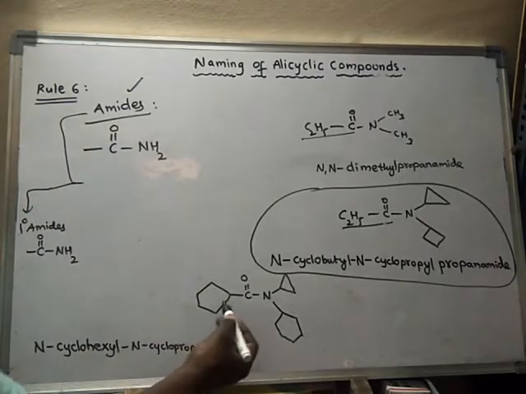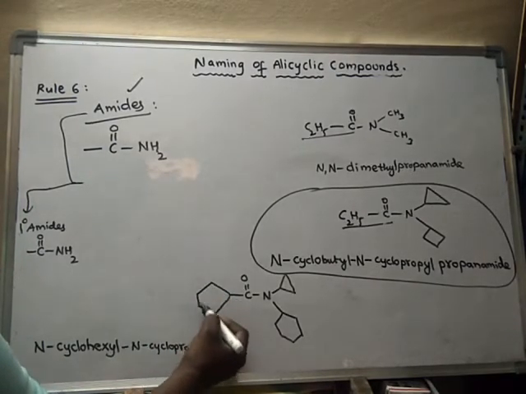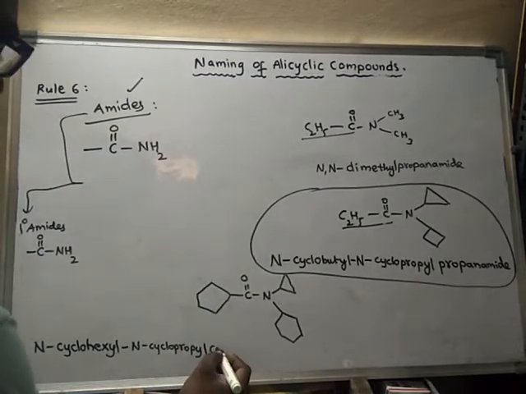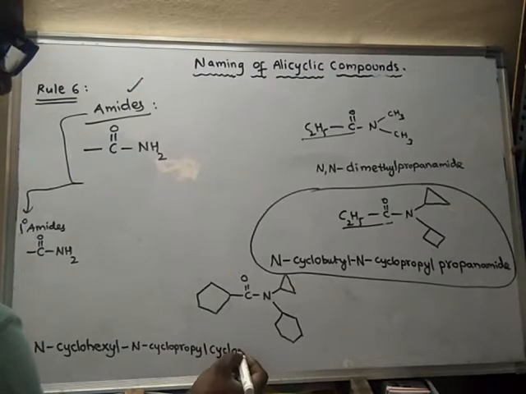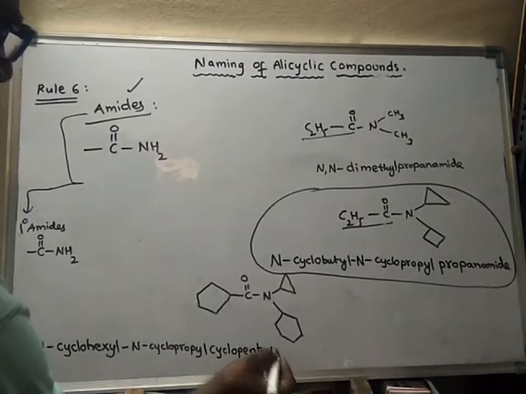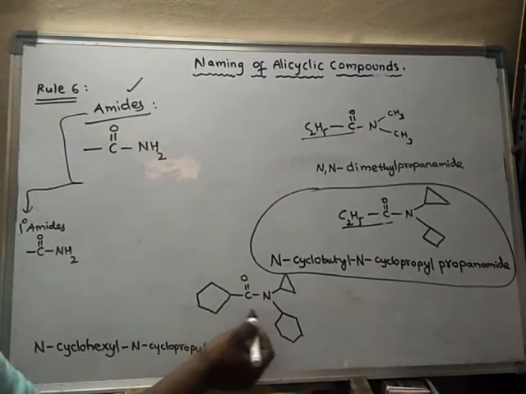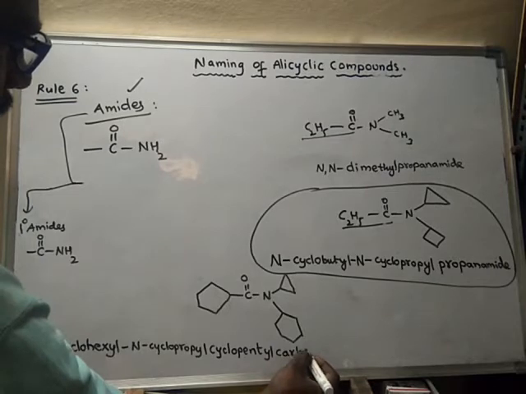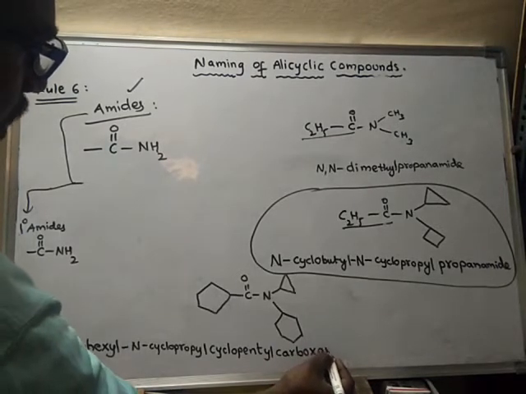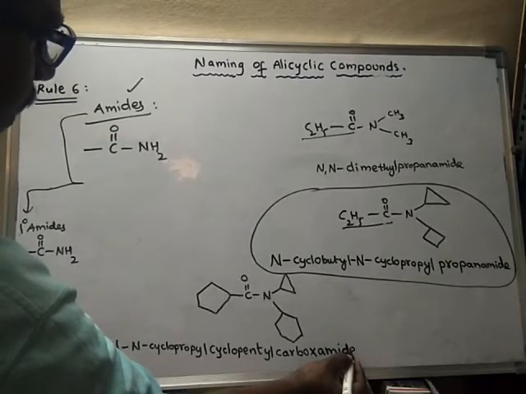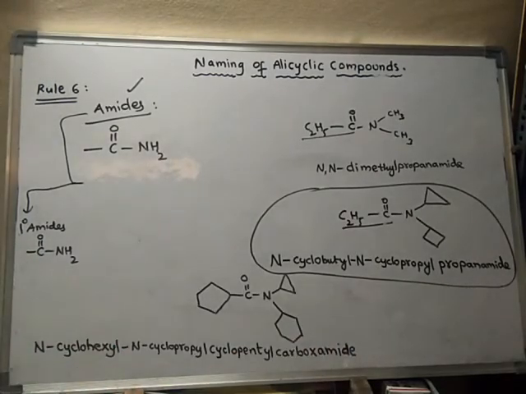So what is the substituent? Here the substituent is cyclopentyl. Cyclopentyl carboxamide.